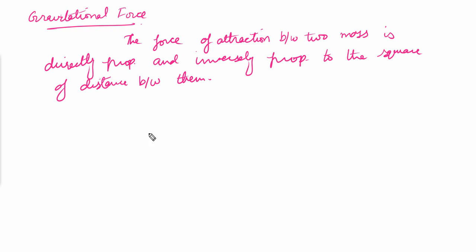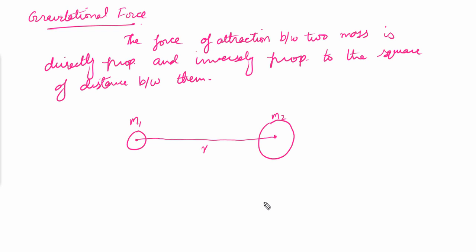So now let's consider two masses. This is mass m1, and this is the center of this mass m1, and there's another, bigger mass. This is m2, and this is the center of this mass. Let's suppose the distance between them is r.